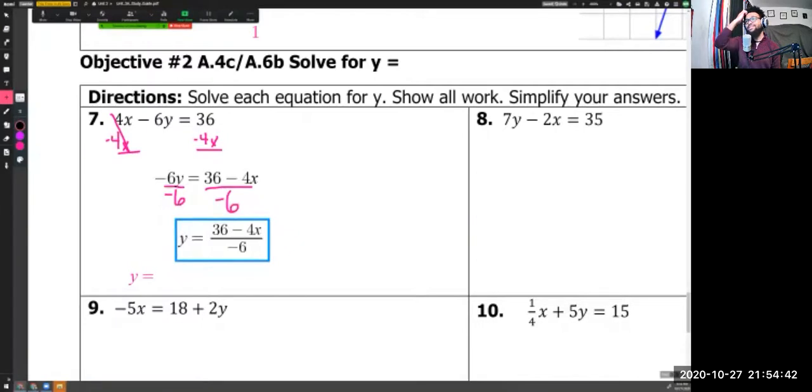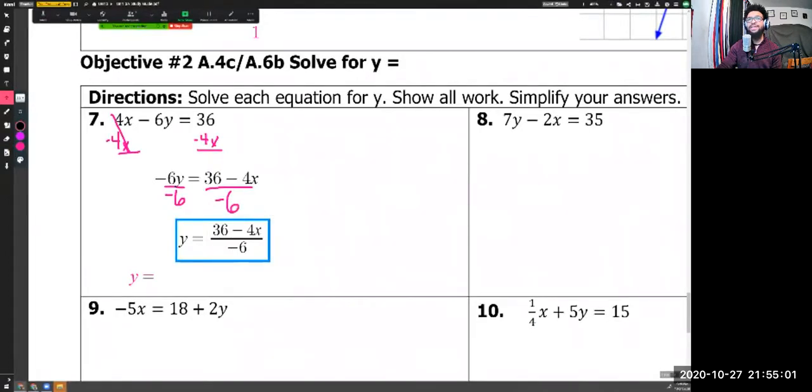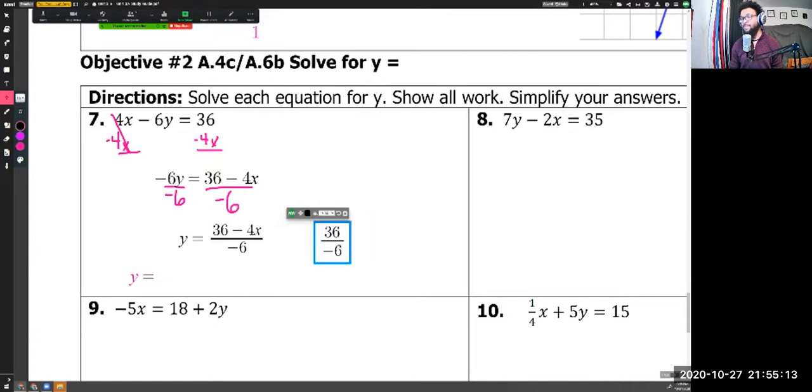Now my last step in my directions says to simplify my answer. And I'm looking at this, and all these numbers are even. So that does mean there is some simplification that can happen. To do that, since these are both over the same number, they have the same denominator. One little thing, this is how I think about it in my head. I don't usually write this out, but I'll show you my process for thinking about it. This is going to be 36 over negative 6 minus 4x over negative 6. Okay.